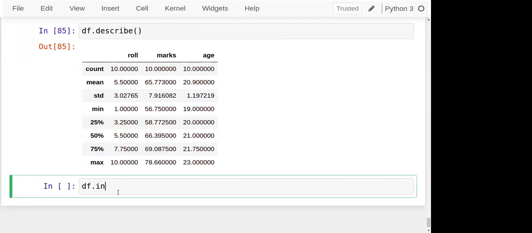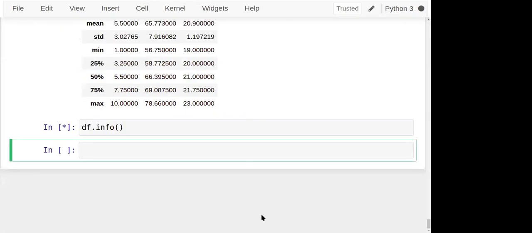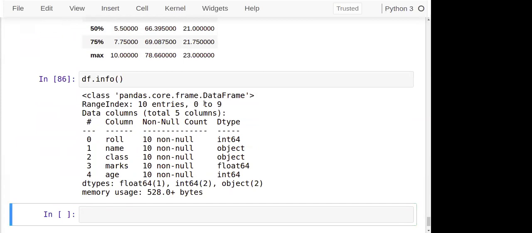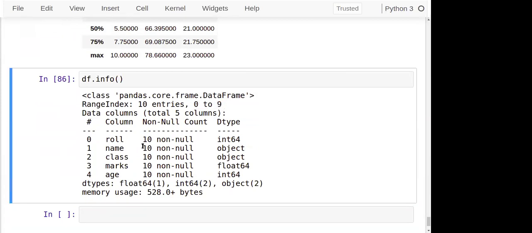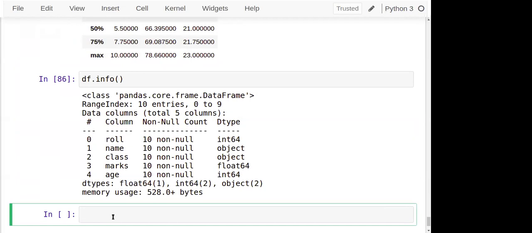Second method is info. See, information. What's the range index? 0 to 9. And the individual columns. We have seen the count separately, and we have seen the dtypes separately. This is summarizing altogether. So total non-null entries are 10 here, for this 10, for this 10, 10, 10, and these are the data types present here. So you can completely look at the structure of this particular data by following this method, and then perform the operations on it.